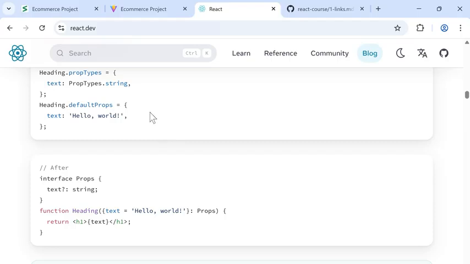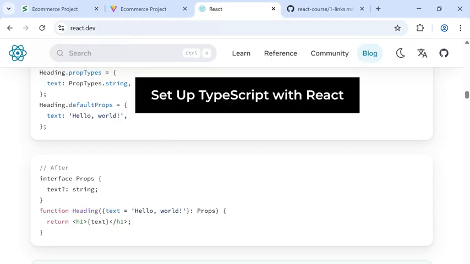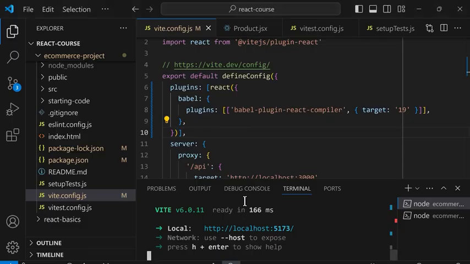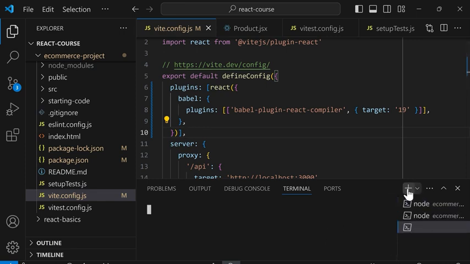Now that we learned that prop types was replaced by TypeScript, let's learn how to set up TypeScript with React. We'll go back to VS Code. And to set up TypeScript with React, we can use the create vite command. So in the command line, we'll create a new tab and make sure this is running in the React course folder.